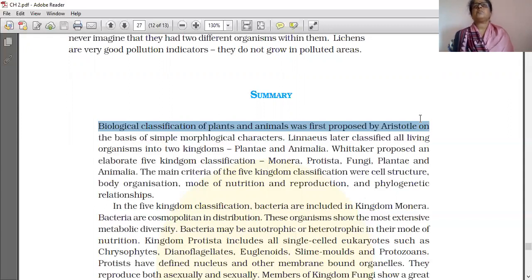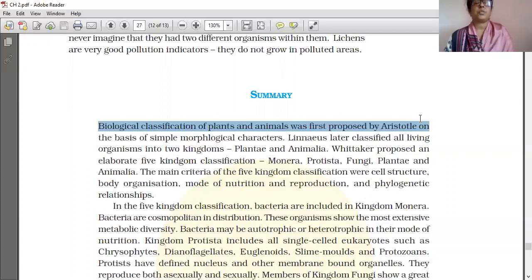So very different organisms come into a single class only. Plants means from unicellular plants to very tall plants like cinchona, all coming in a single kingdom, even though the organisms have no similarity. That is the limitation of the two kingdoms proposed by Linnaeus.